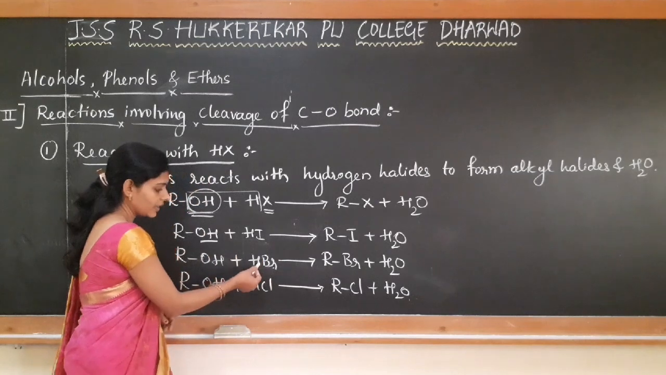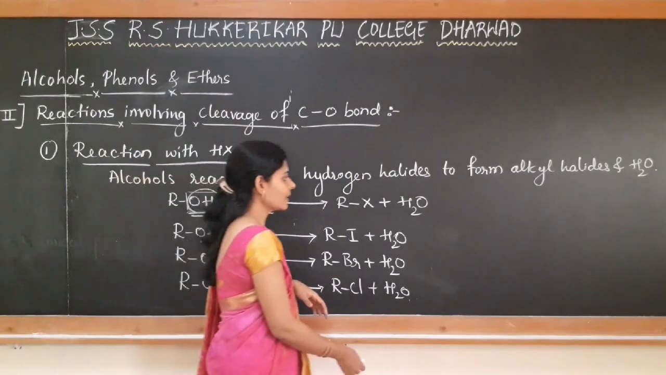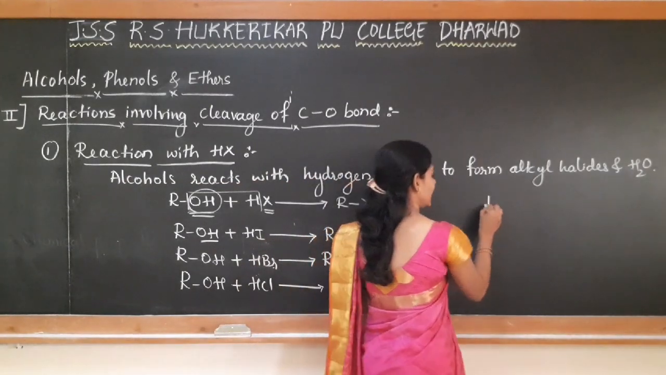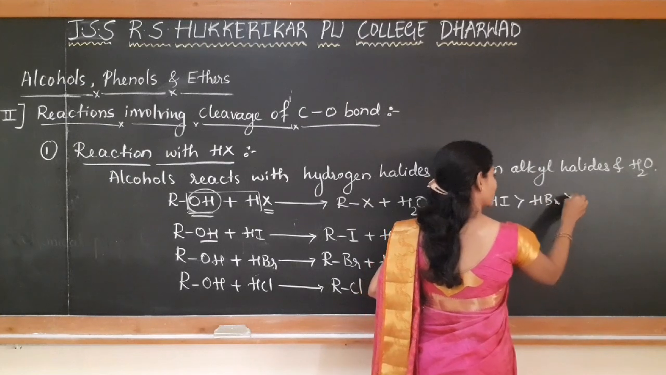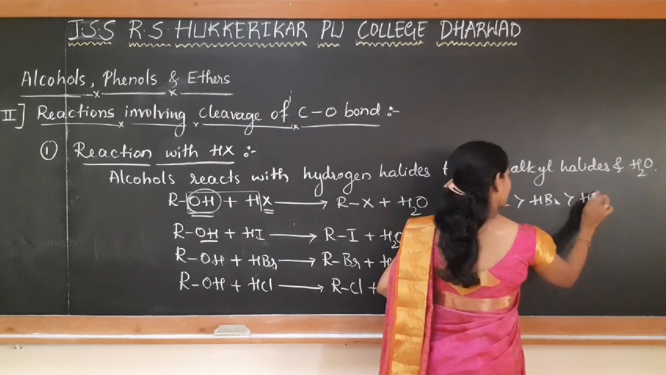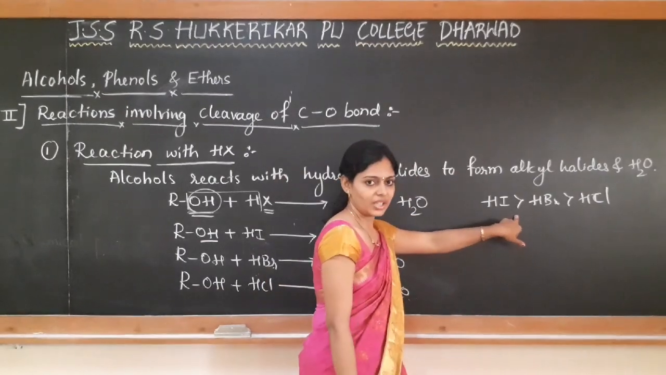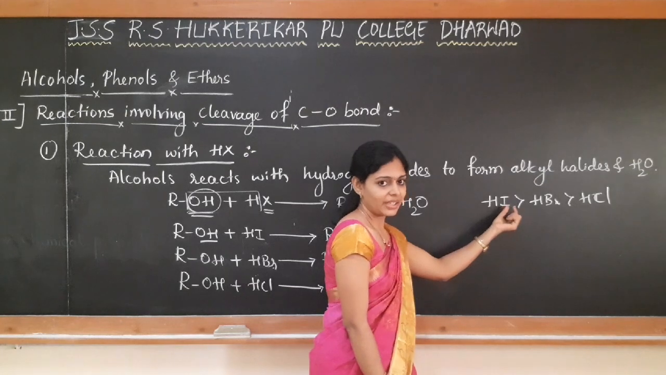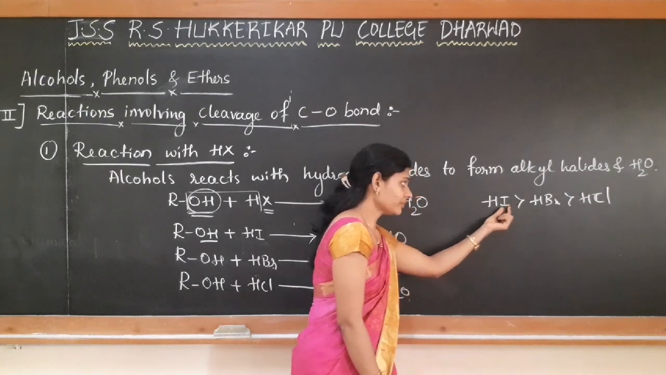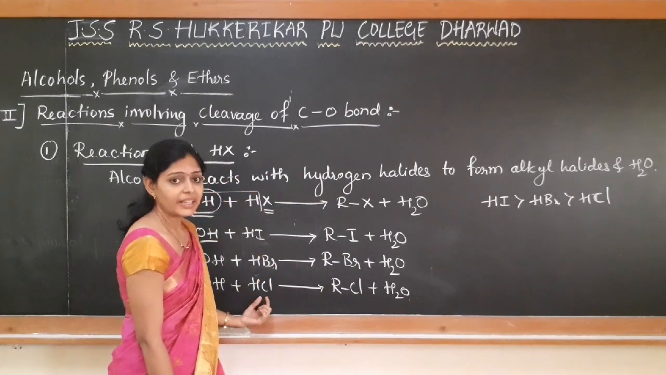Here, the reactivity of these hydrogen halides towards alcohol is different. The reactivity order of these hydrogen halides follows this trend, that is HI is more reactive than HBr, then HCl. This is based on the bond dissociation enthalpy. I minus can be released very easily. It is a better nucleophile. So HI reacts faster compared to HBr and HCl.